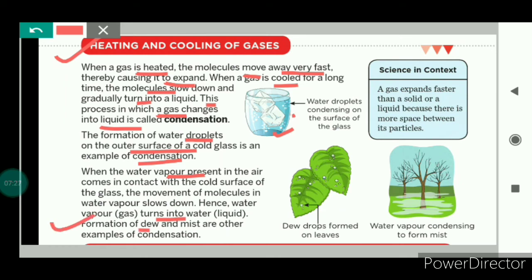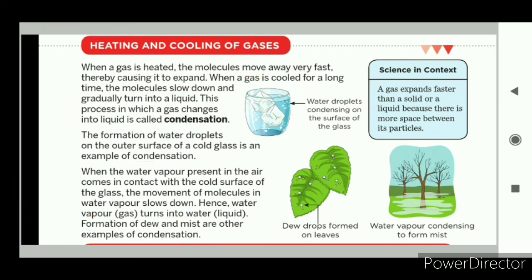The formation of dewdrops on the leaves and the mist are examples of condensation. The most important thing is that a gas expands faster than a solid or liquid because there is more space between the particles of gas.